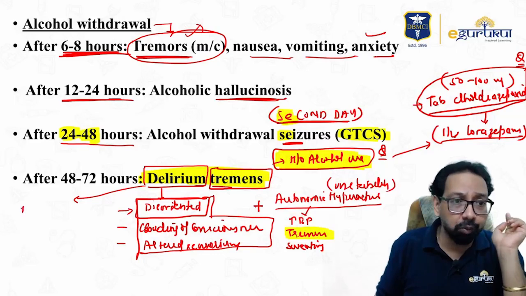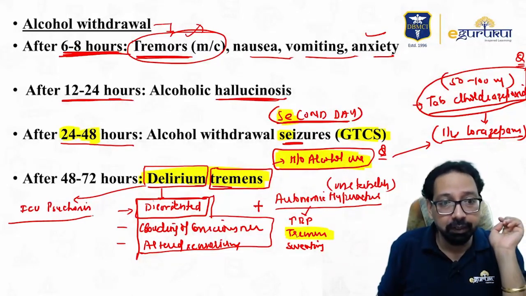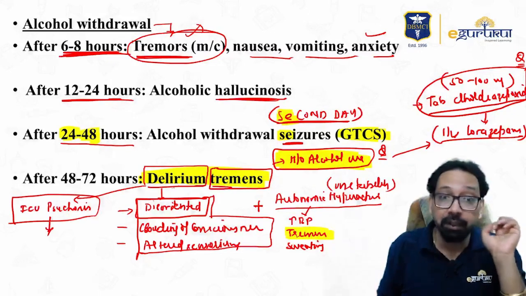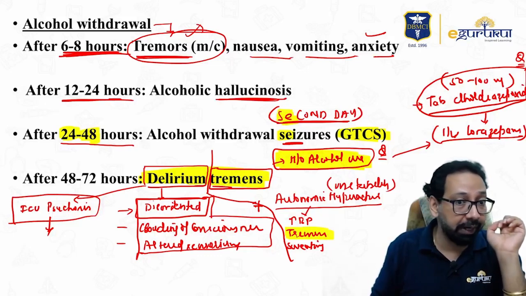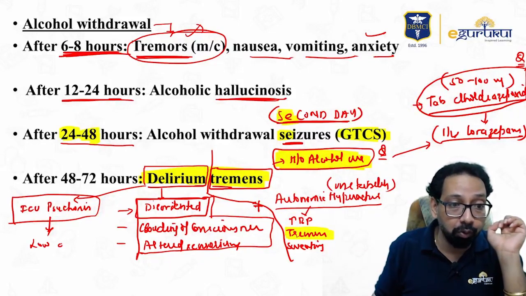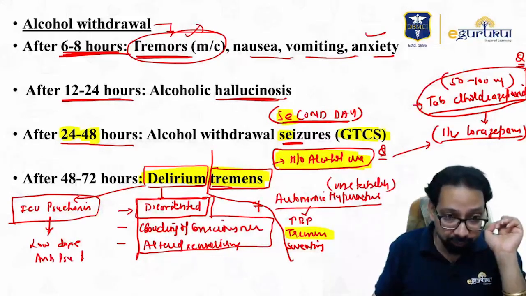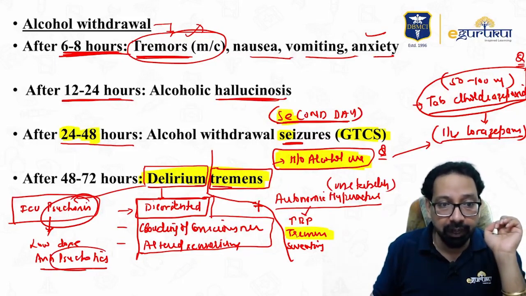Okay. One more question in delirium. Yes, delirium is also called ICU psychosis. Yes, ICU psychosis. So a question is asked in delirium. Yes, I am not talking about delirium tremens. I have told about treatment of delirium tremens. Now I am talking about delirium, also called ICU psychosis. In this, we can give low dose antipsychotics. You can easily remember psychosis, antipsychotic.